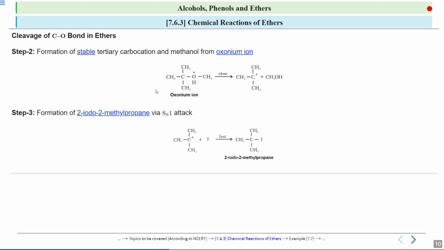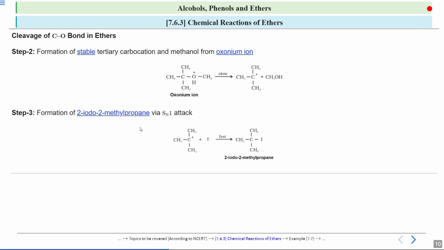Now what will happen in step 3? The iodide ion which has left will behave as a nucleophile. Okay, so there will be a nucleophilic attack. This iodide ion will attack this carbon. This is a nucleophile over here. So you will get 2-iodo-2-methylpropane. There will be formation of 2-iodo-2-methylpropane via SN1 attack. Okay, so you will finally get this compound, and this step is a fast step.